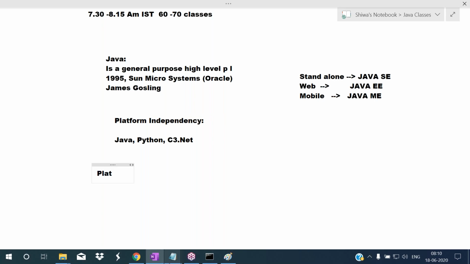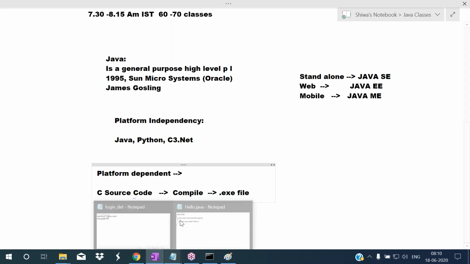In platform dependent programming languages, for example, here C source code is there. I want to compile this one. When we compile and run the program, what is happening here? An .exe file will be created. So in platform dependent programming languages, when we compile, an .exe file will be created.